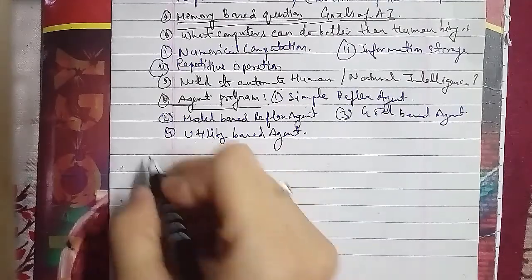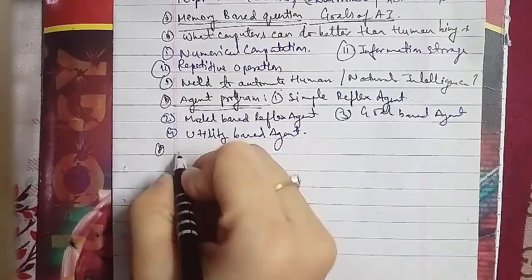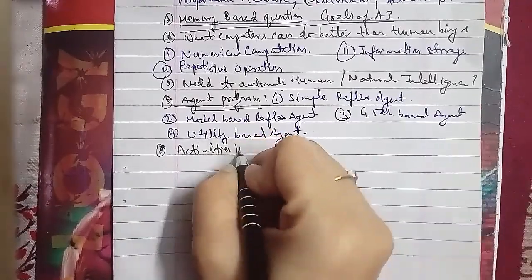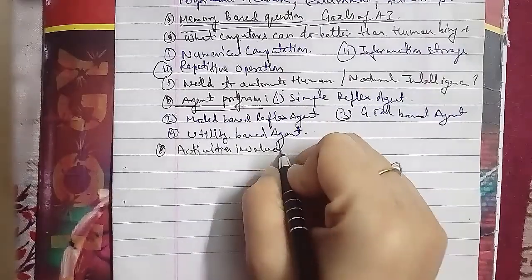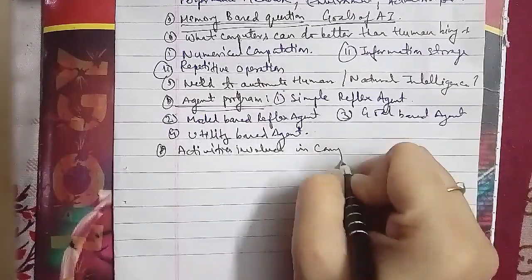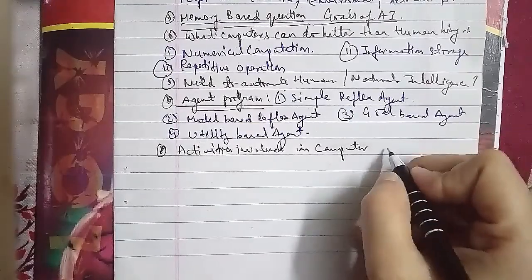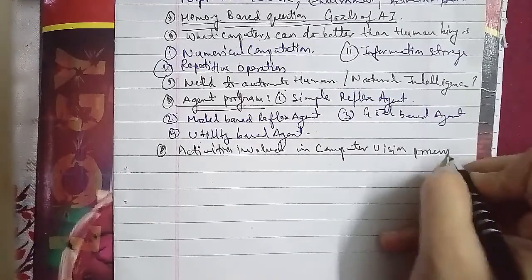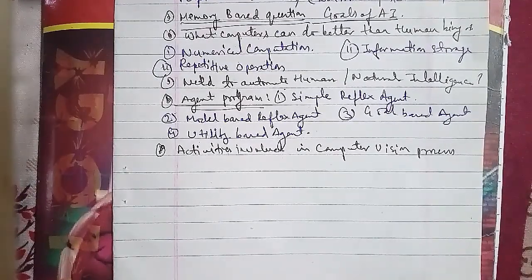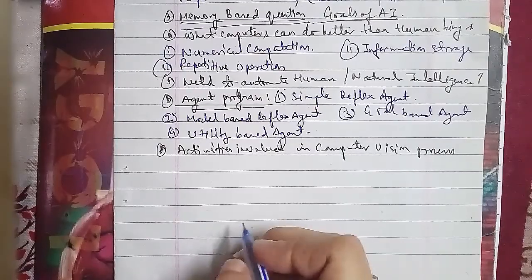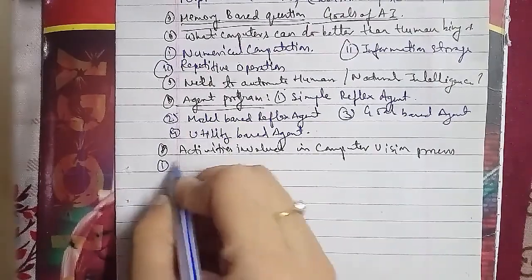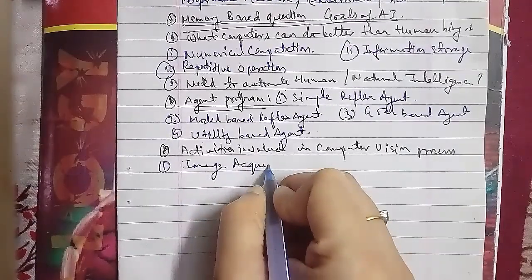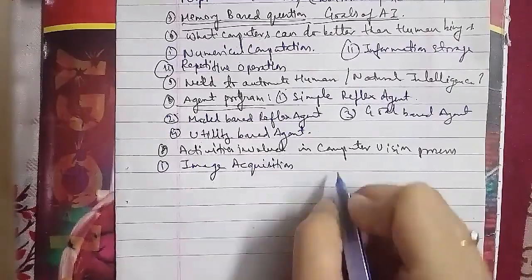Next we will discuss the applications of AI. There are many applications, so we will discuss at least 6 to 8 applications here. That is the application of artificial intelligence. The first application is learning. The second is reasoning. The third is game playing.